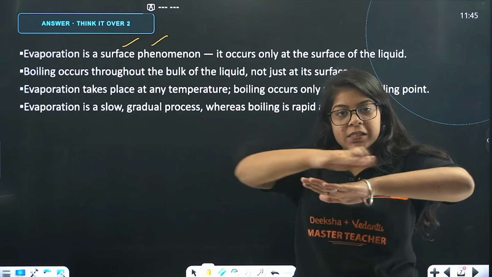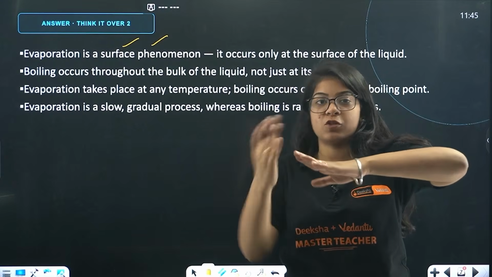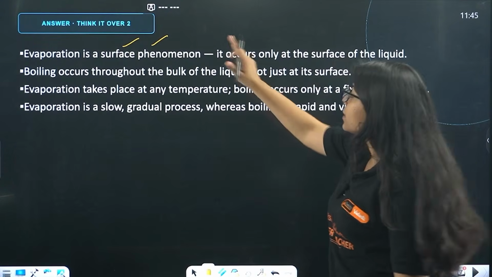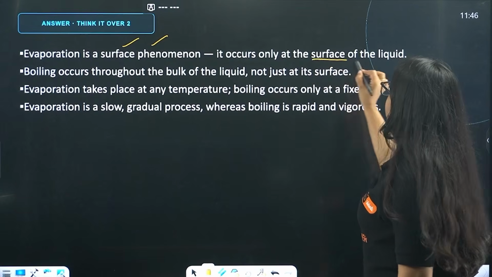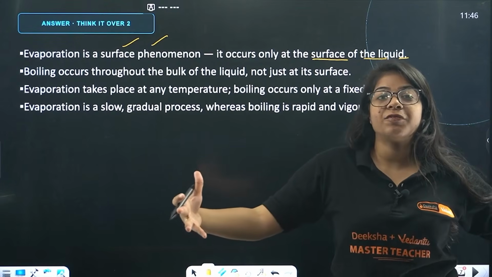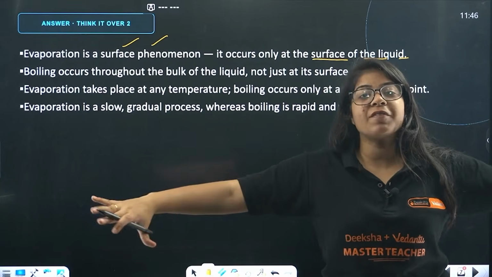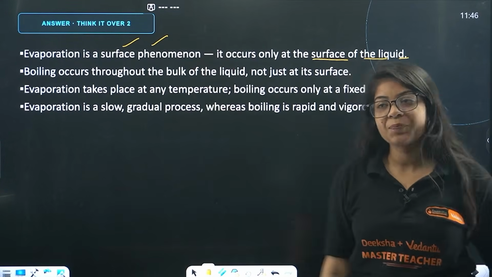That means in evaporation, the particles fly away only from the surface, not from the bulk. Okay, so it's a surface phenomenon. It occurs only at the surface of the liquid. That's why we say to increase the surface area of the liquid that you want to evaporate, so that we get more surface area, more evaporation will happen, right?